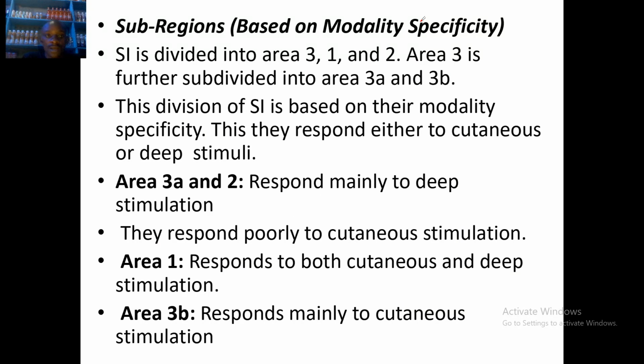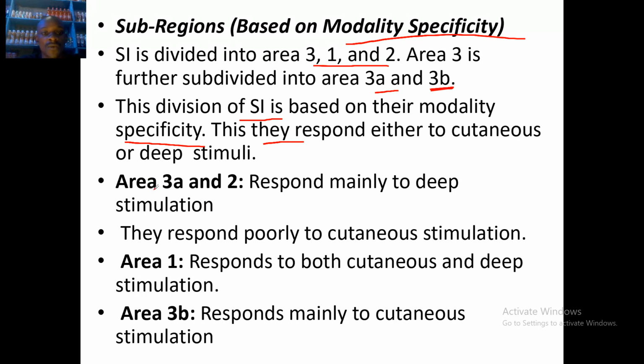Then the subregions based on modality specificity. The S1 is divided into the area 3, 1, and 2. Area 3 is subdivided into 3A and 3B. This division of S1 is based on their modality specificity. They respond either to cutaneous or deep stimuli.